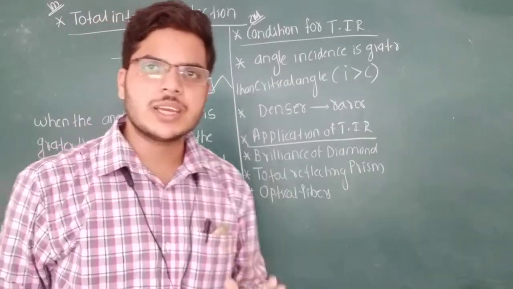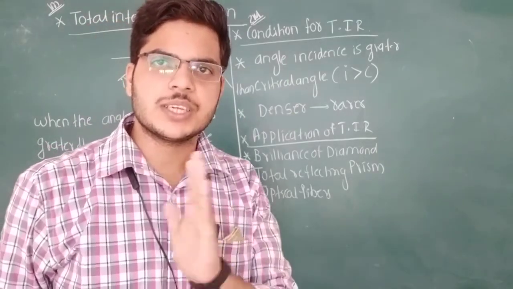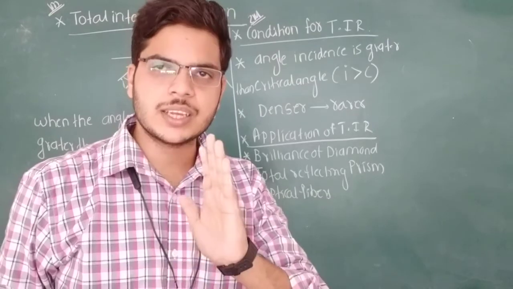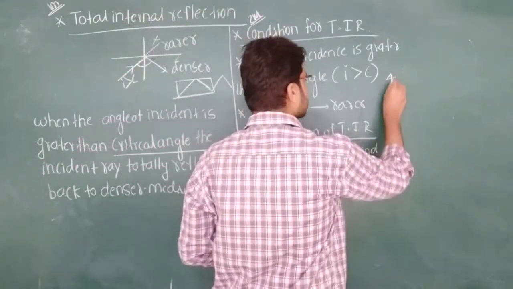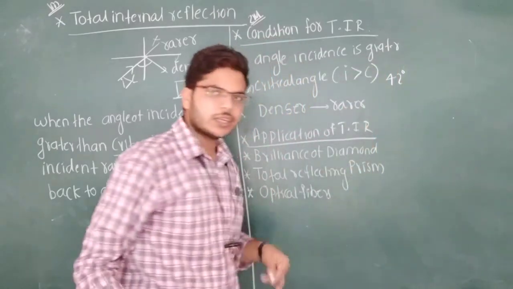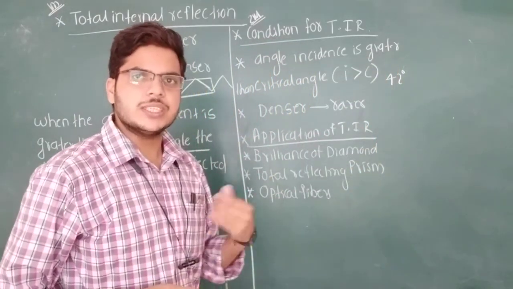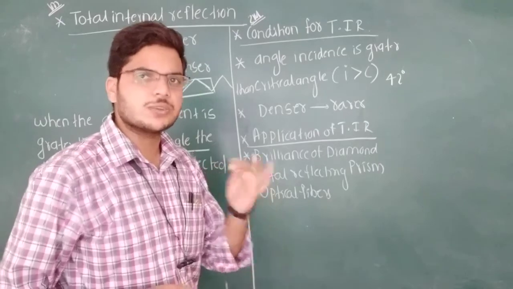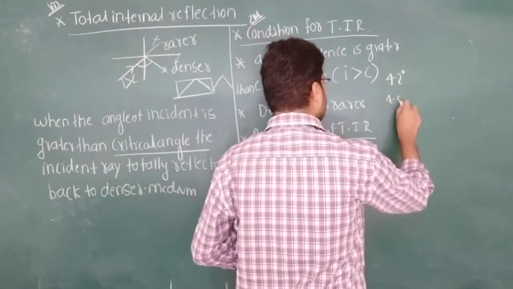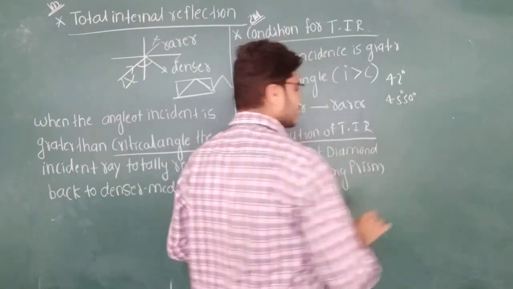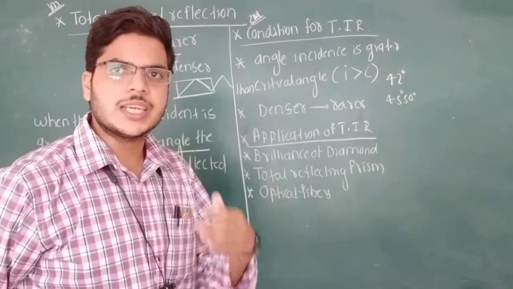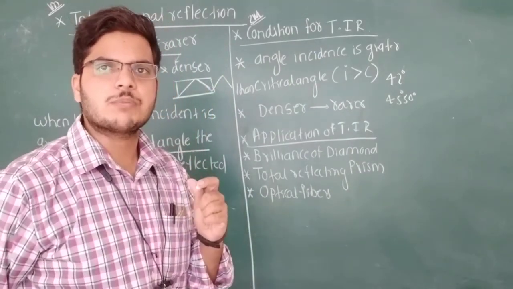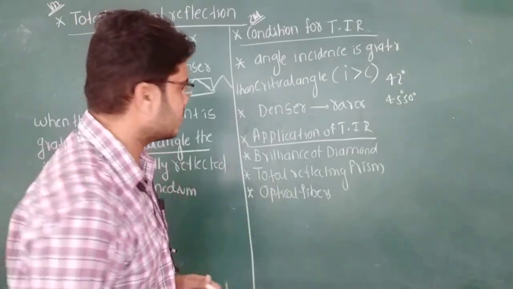You must always incident the ray at an angle which is greater than the critical angle. For example, the critical angle for glass is equal to 42 degree point something. You must incident the ray at greater than 42 degree. For example, you incident at 45 degree, 50 degree. Then what will happen? There is no refraction, there is total internal reflection observed inside the glass.